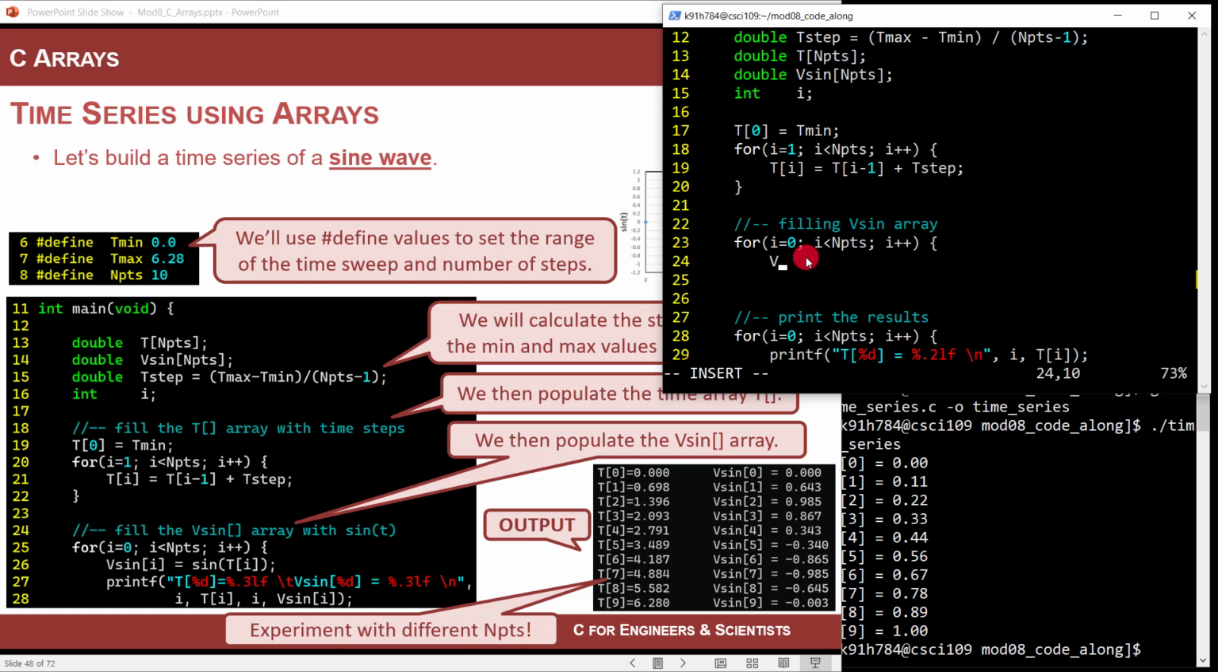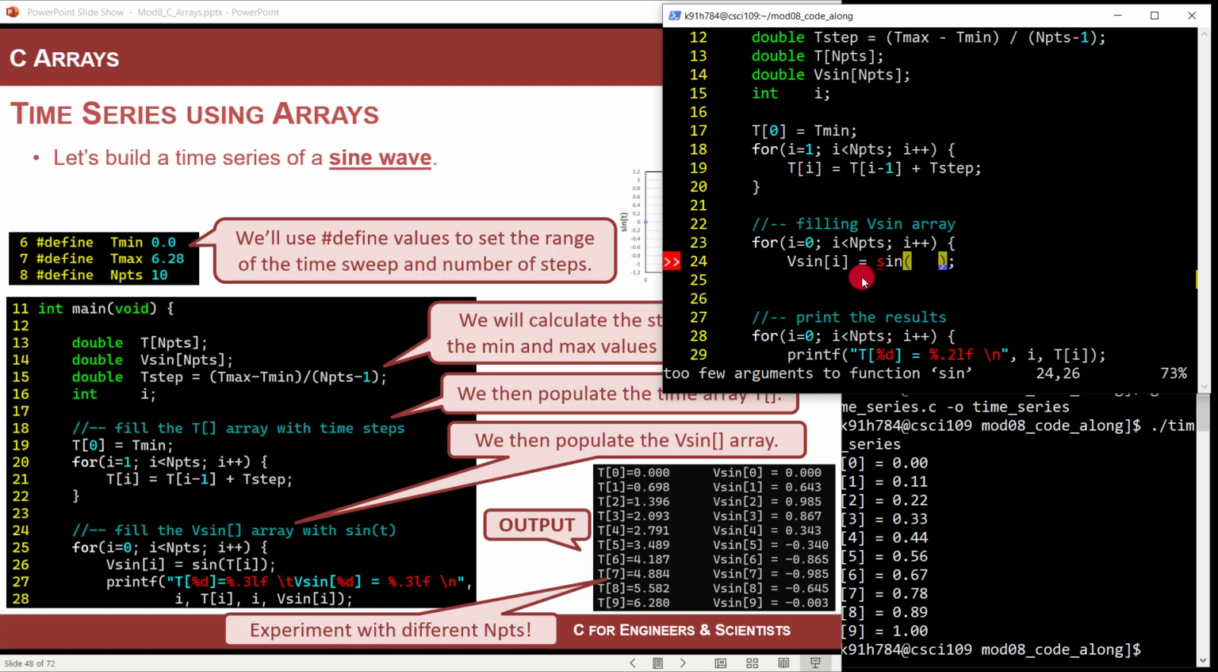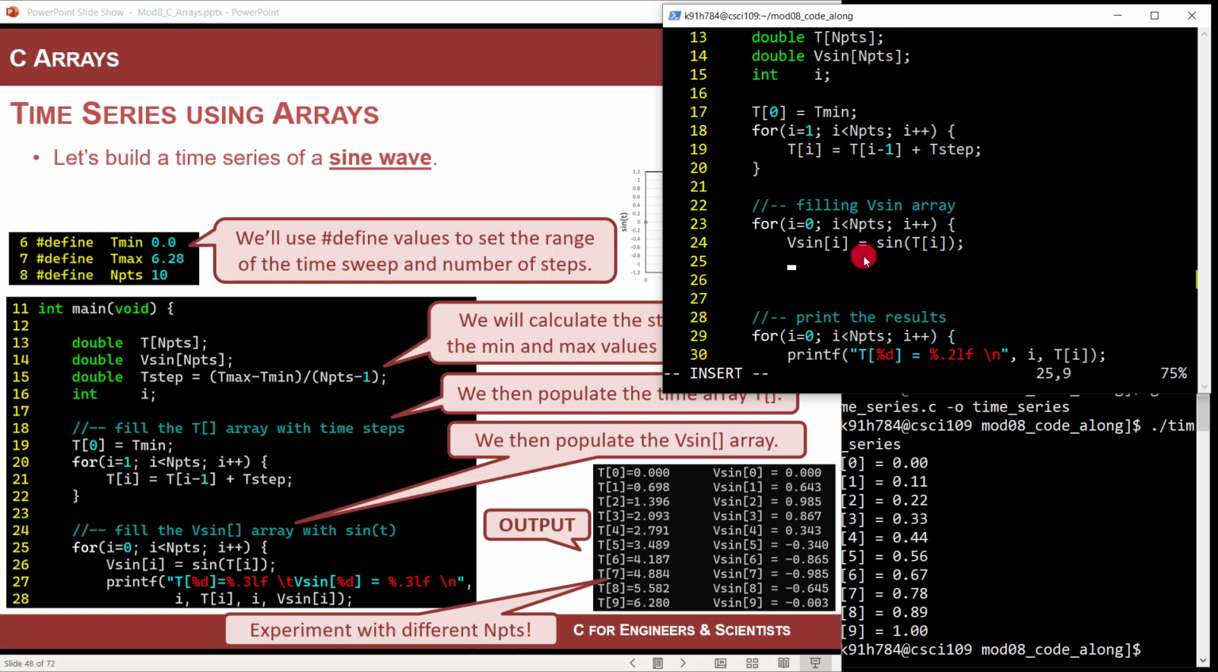You're going to say vSine at index i is equal to the sine function, that's the actual sine function in the math.h library. And then you give it its argument, which is the time point, held in the time array at the exact same index. So that's how you do the time array. All right, this is pretty sweet. Now let's just end that.